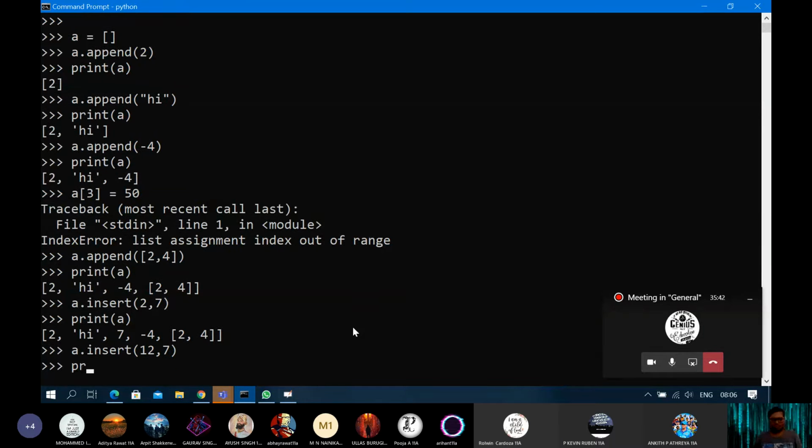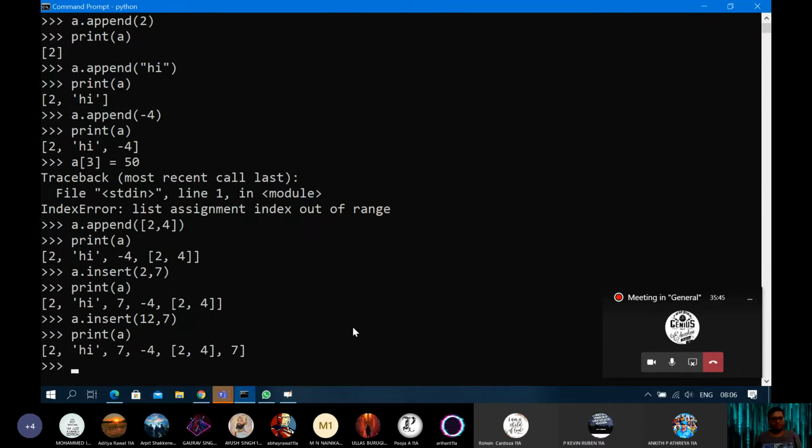Look. So what did you understand here? Let's say your list was having index positions 0, 1, 2, 3, 4. After that, you give any index position more than 4, like 5, it will always insert the value at the 5th position only. So if the index positions exist, it will insert at the required index. But if you give any value greater than the existing index positions, it will only create the last new index, which is next in turn.